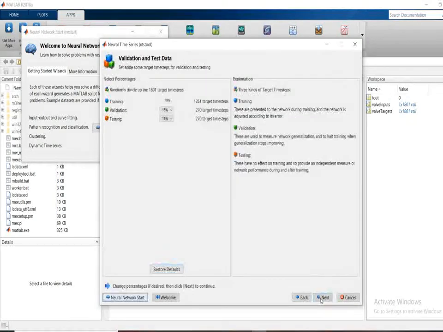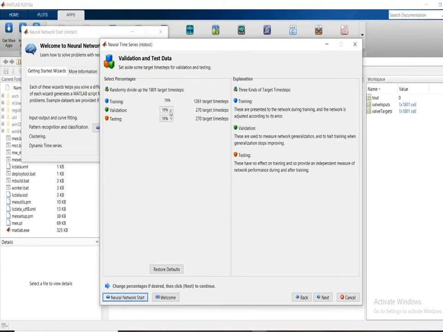Now click next. After clicking, there are three criteria: training, validation and testing. Training is separate from validation and testing. Validation is used to measure network generalization and it stops training when generalization stops improving. Testing has no effect on training but is an independent measure of network performance during and after training. By combining validation and testing, we get the remaining training set. As validation and testing increase, the training reduces. Be careful that validation and testing must be minimal for your training data.